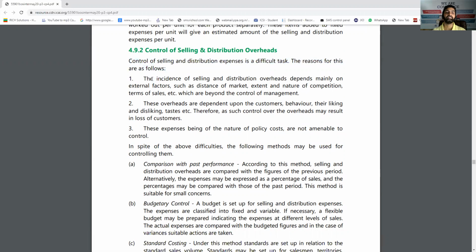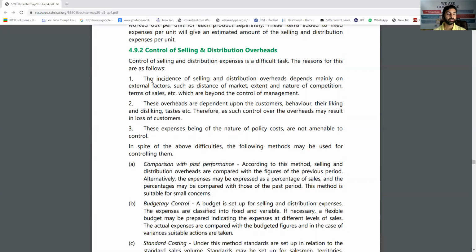Why? There are some reasons given. First, the selling and distribution mainly depends upon your external world. If there is no competition, if there are no competitors, why will I pay the amount on sale and distribution? It's a very simple question. So it depends on our competitors' moves. For example, if a competitor pays a huge amount, then you'll have to invest like that. So we cannot predict. Many times the prediction fails.